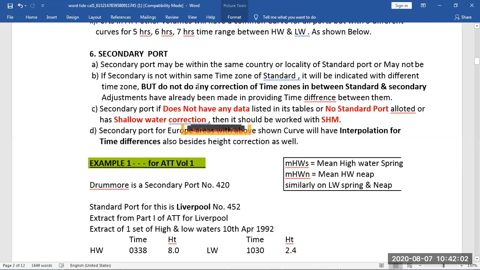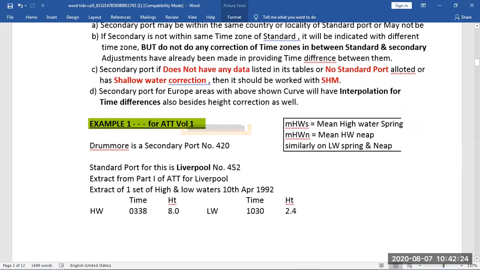But they do not do any correction of time zones in between standard and secondary adjustment. So we will not do the correction as per the time zone which we saw earlier, but we will do the time correction mentioned in the tables that we will see now, because the table has already taken care of the time difference.